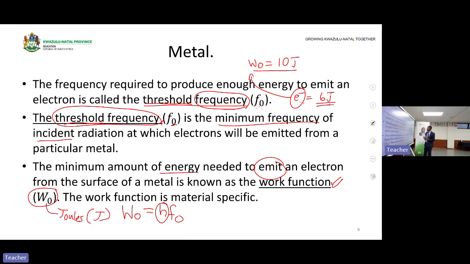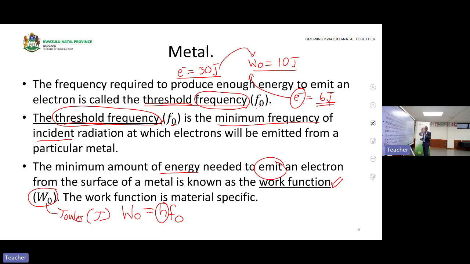From the metal surface. But if you change the light, then maybe the second light gives the electron an energy of 30 joules. This means now the energy of the electron is 30 joules, shining on the same metal surface.